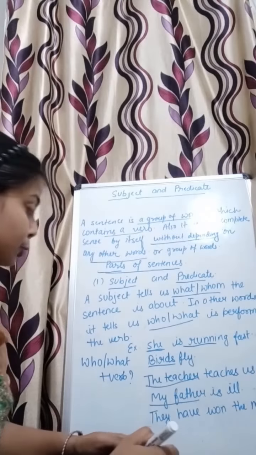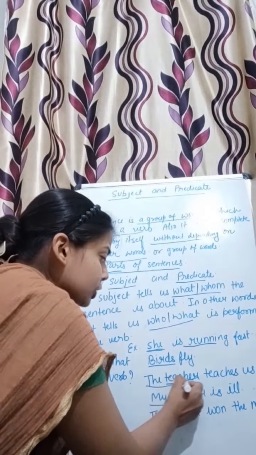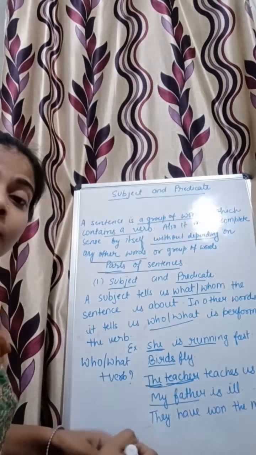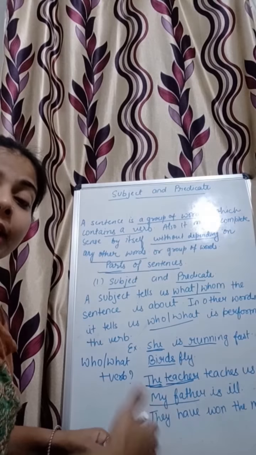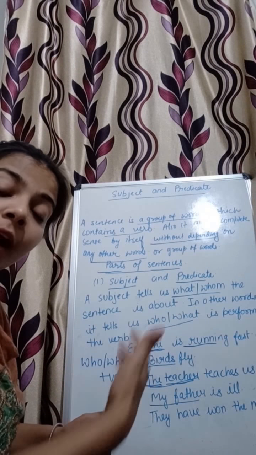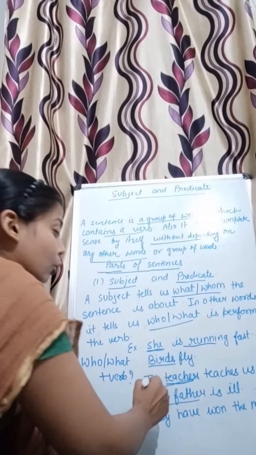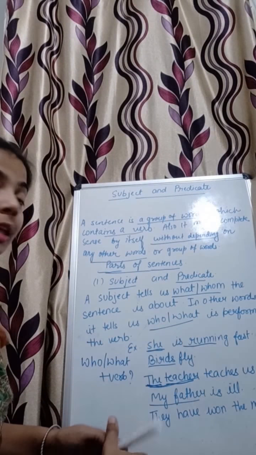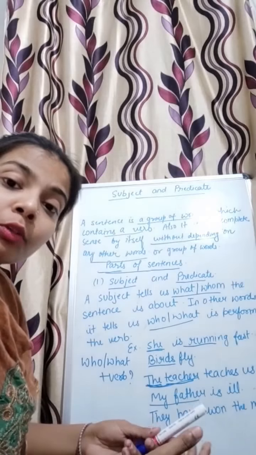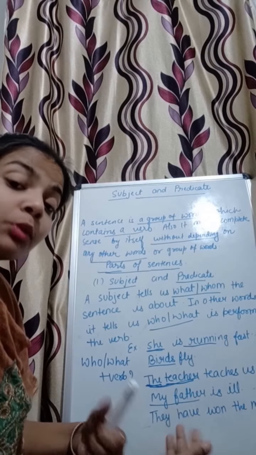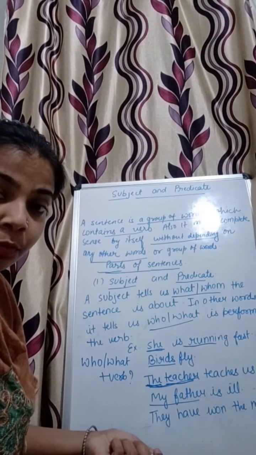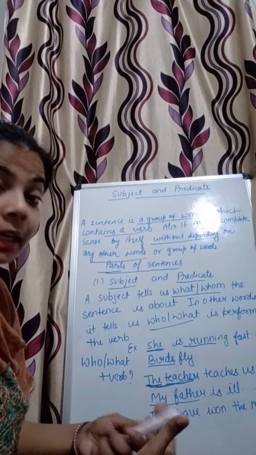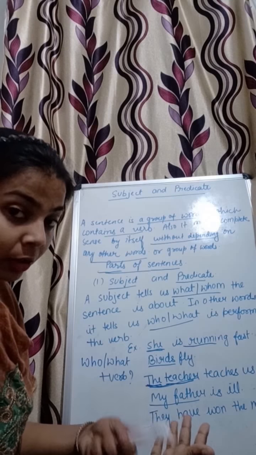One thing that you have to notice here is that teacher is a noun, and before that an article, the, is used, and this article is modifying the noun. It means it is also part of the subject. Take another example. If I say a coconut has fallen, what has fallen? A coconut has fallen. So a coconut will be the subject. Why a coconut? Because coconut is a noun.